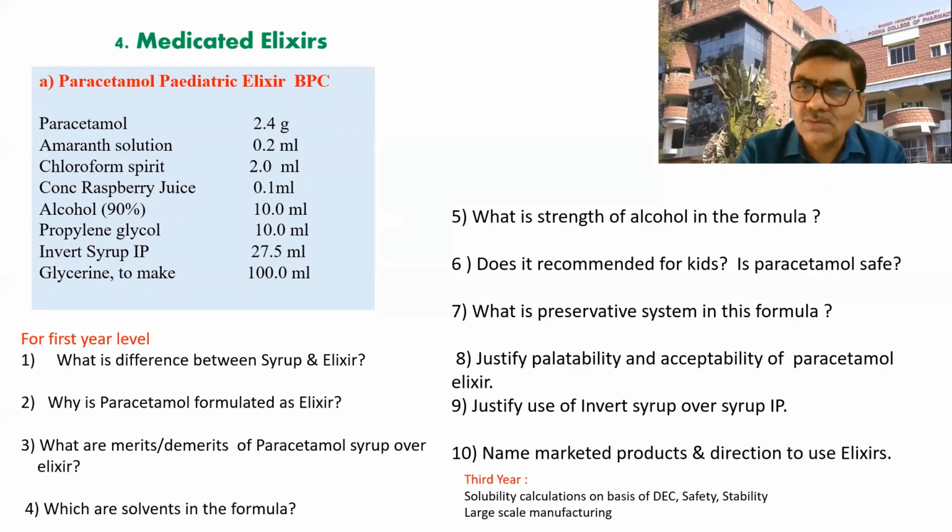So the main concern is safety. You now know the quantities of drug soluble in glycerin, propylene glycol and alcohol. Now the second issue is safety, so I have given a better clue to think on it. What is the strength of alcohol in the formula? I am asking because on the label it is a must to write the alcohol. Here it is alcohol 90% 10 ml, so we cannot write it in this way. We have to convert it in the formula, and as the pharmaceutical calculation chapter is there, calculate that as a percentage and write it on the label.